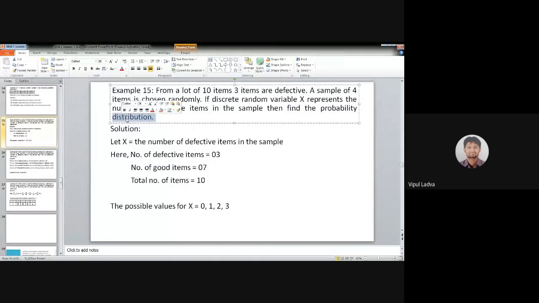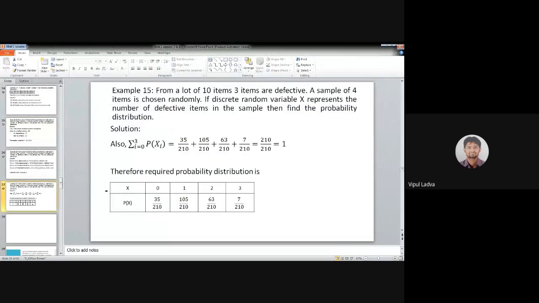And its probability distribution was something like this. We know that if we need a probability distribution, we are just looking for a table. We can express a probability distribution as a function, as a table, or even as a graph.